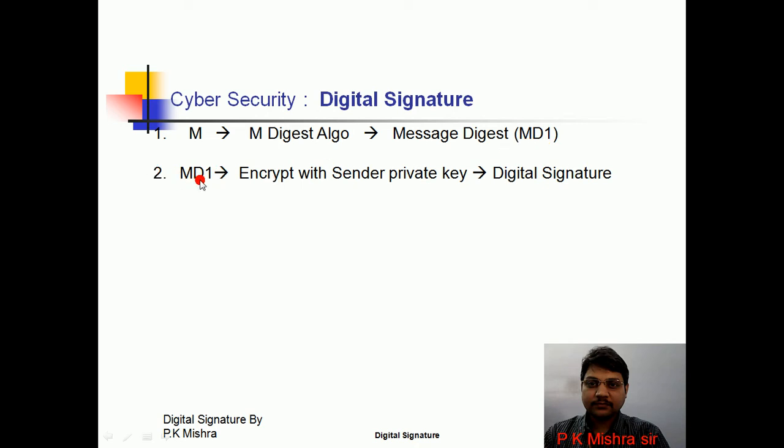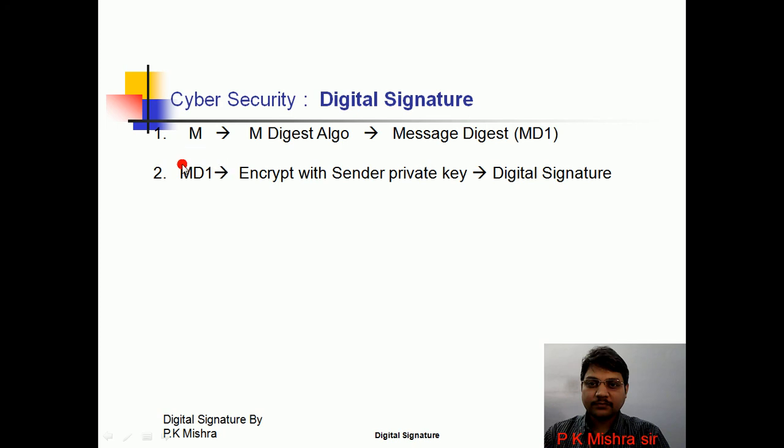Now the second step is he will take MD1 and apply encryption using the sender private key. And after applying the encryption, the digital signature is ready. Means there are two steps to generate a digital signature. First of all, he will take a message and apply the message digest algorithm, and he will get the message digest called MD1.